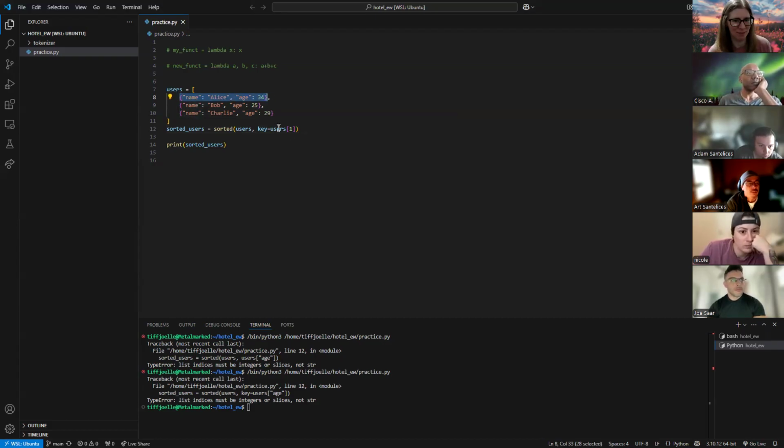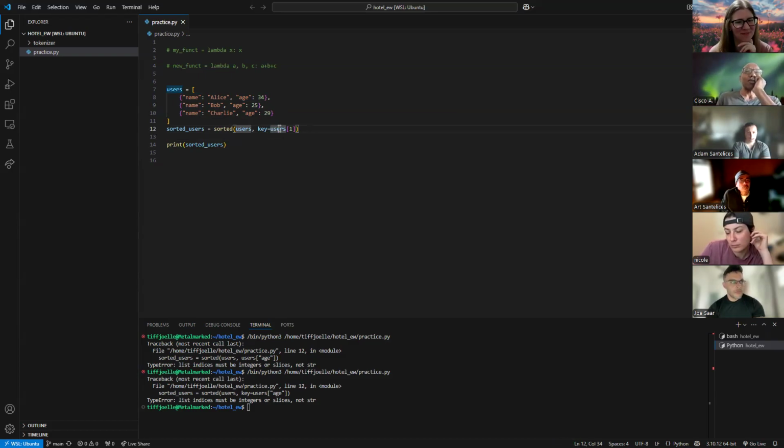So yes, by doing this, it's going to call the first line. So that number one line's actually this, because 0 is what starts our list. Oh, go ahead. You were on the right path. So you wanted to use key, lambda, and then x colon x, and then age in square brackets.